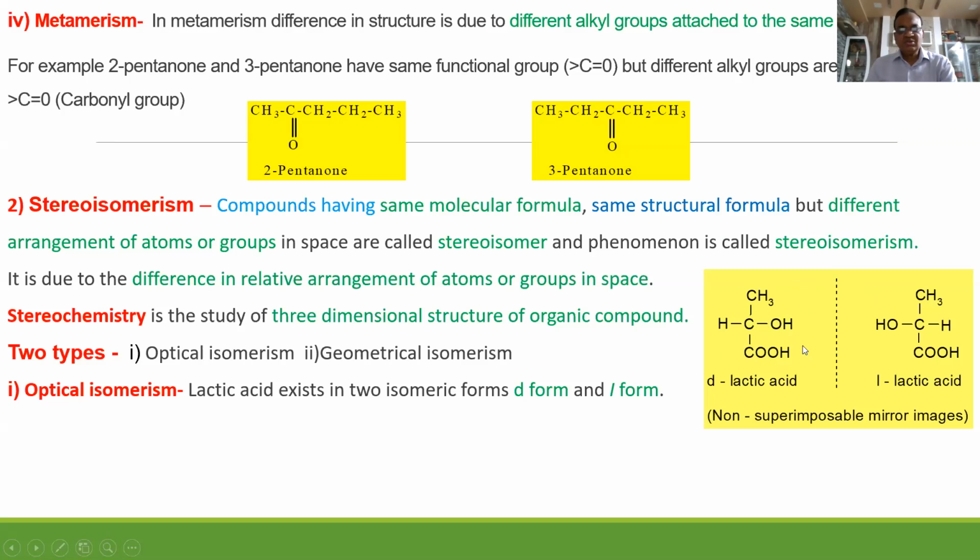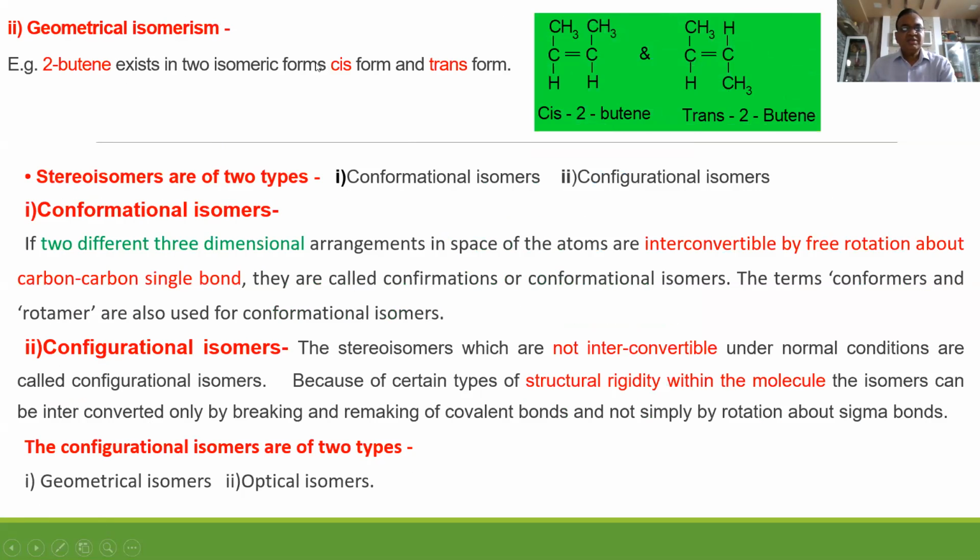So as it does not coincide, they are called enantiomers of each other. So two non-superimposable mirror images are called enantiomers of each other. Now this is geometrical isomerism. A very good example is cis-2-butene and trans-2-butene.